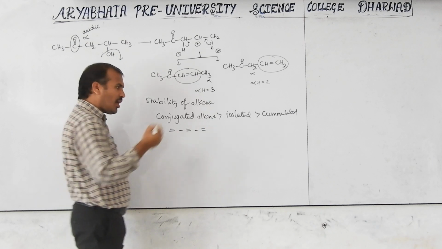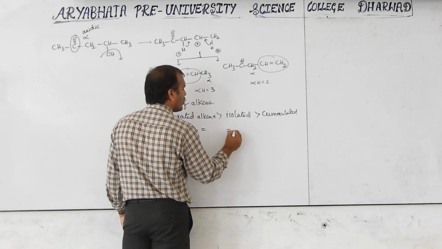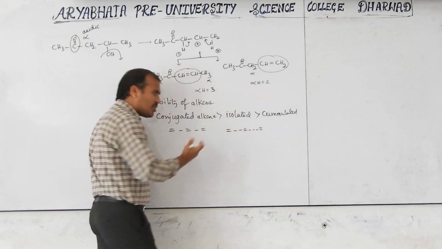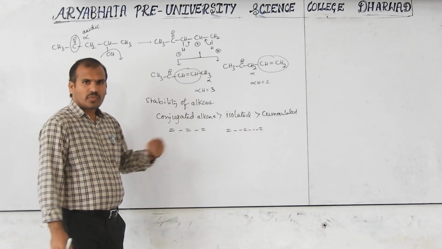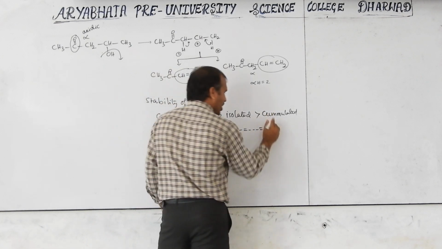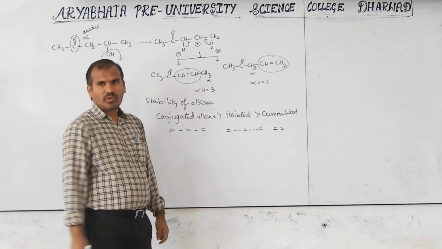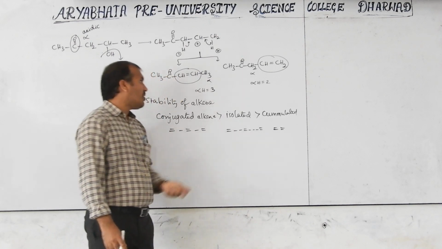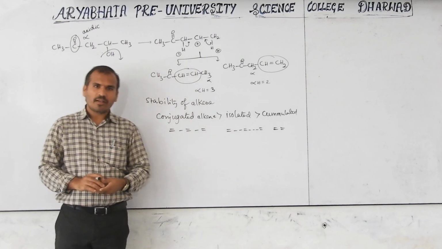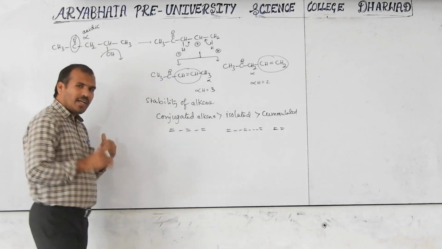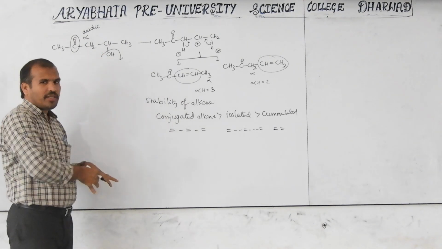Conjugated means double bond, single bond, double bond, single bond, double bond, alternating. Isolated means there is no alternation: double bond, single bond, single bond, double bond, and so on. That is called isolated. Cumulated means double bonds side by side. That is called cumulated. This is the stability order, and the most stable is always conjugated. So this is about elimination reactions.